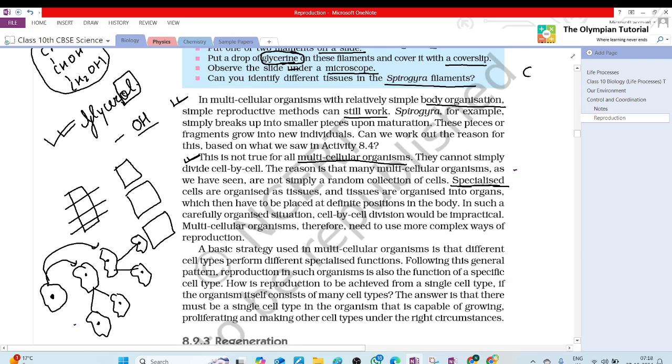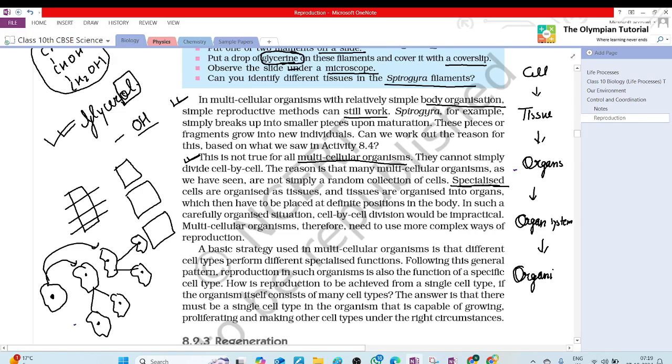Firstly, cells. A collection of cells is known as a tissue. A collection of tissues makes organs. A collection of organs makes an organ system, and the organ system makes the complete organism.